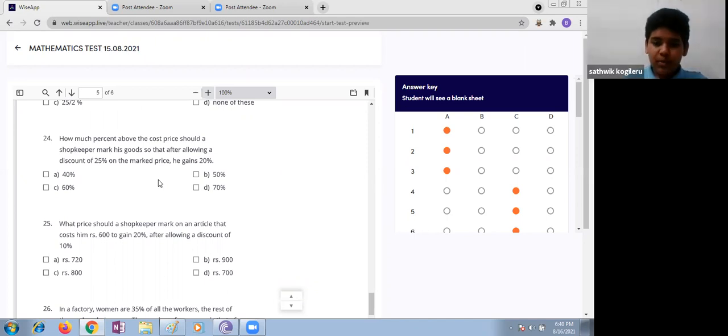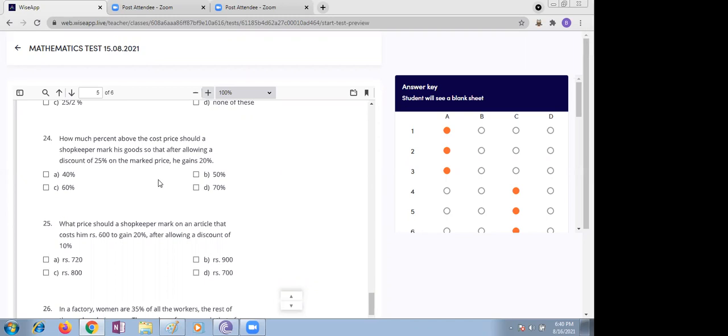Ma'am, I did not understand. Sahu, please repeat that point. What did you do in this case? Ma'am, he is allowing a discount of 25% on the mark price and he is still gaining 20%. 75% on market price he is gaining. No, ma'am, 25% he is giving as discount and 20% he is gaining. That means there is a total loss in the discount of 5%, means he needs to first increase the gain by 5%.